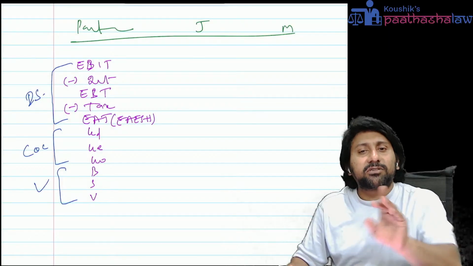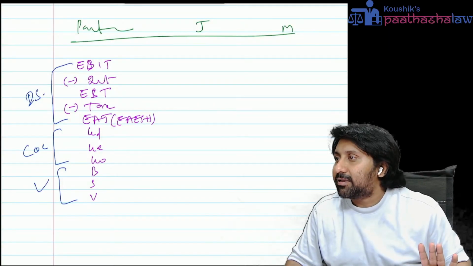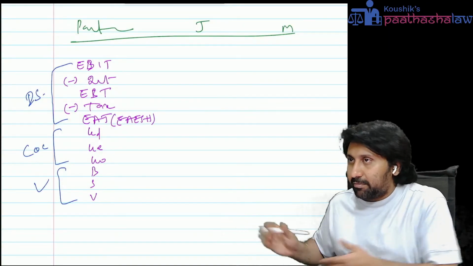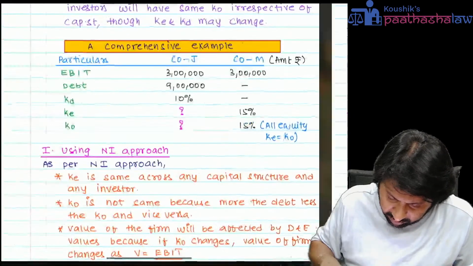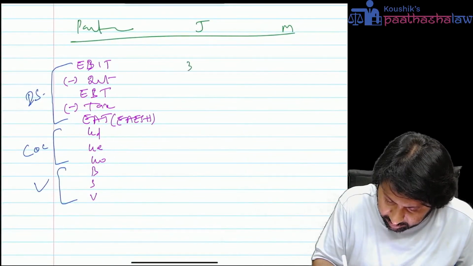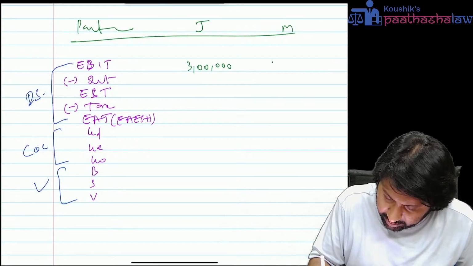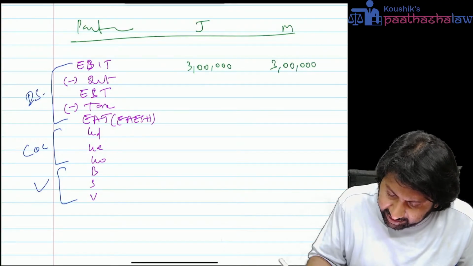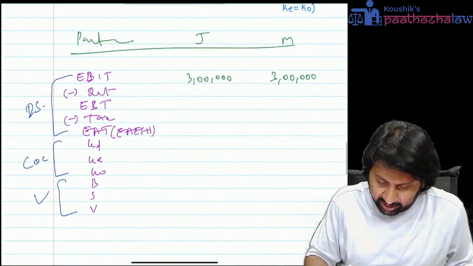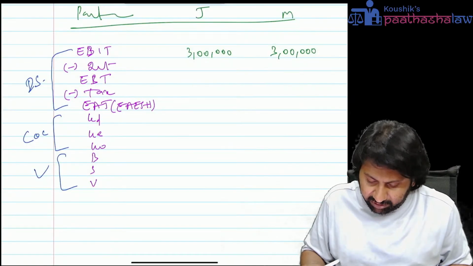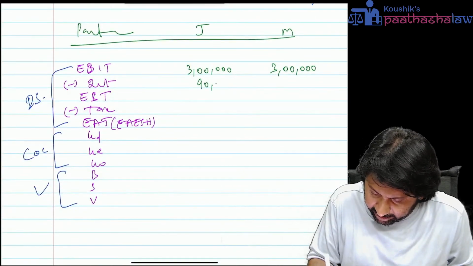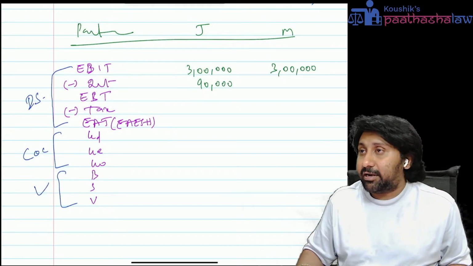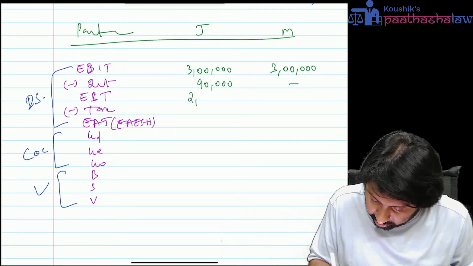At the time of examination, what we require is to pass the exam. So how to pass? Remember this. EBIT, how much have they given? 3 lakh and 3 lakh. If you do one problem, you will get clarity. Interest: in one company, debt is there, 9 lakhs at 10%, which is 90,000. In the other, not there.